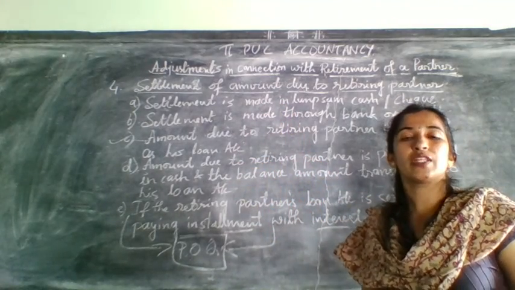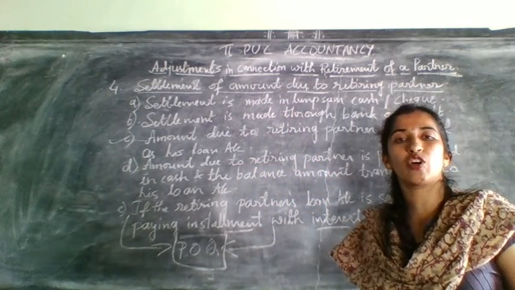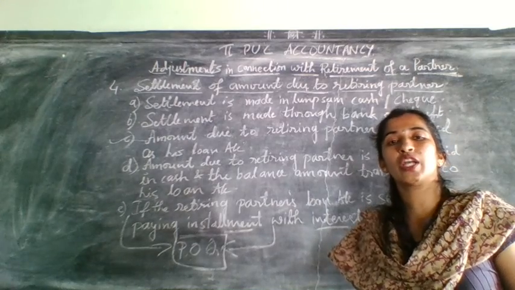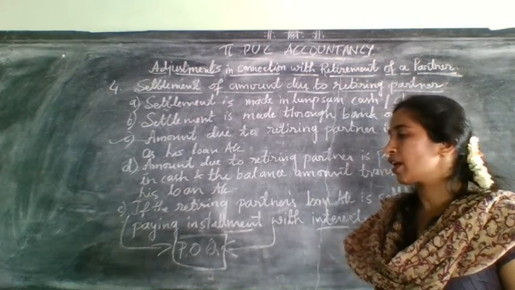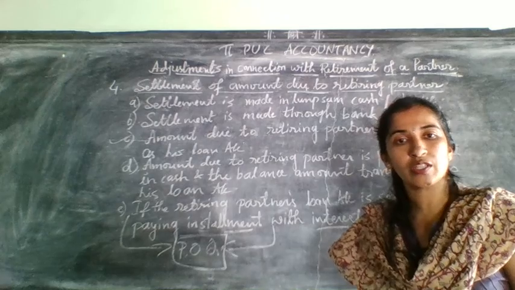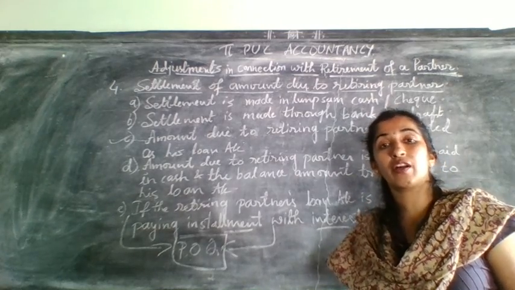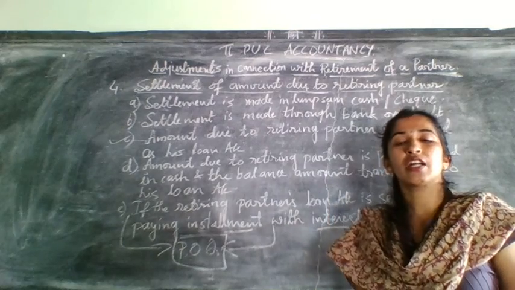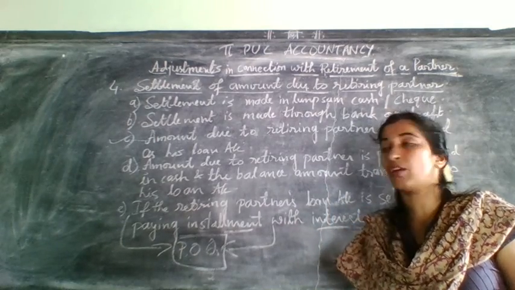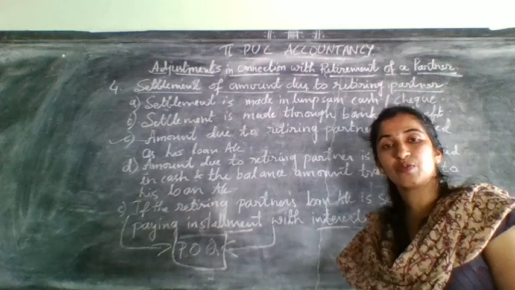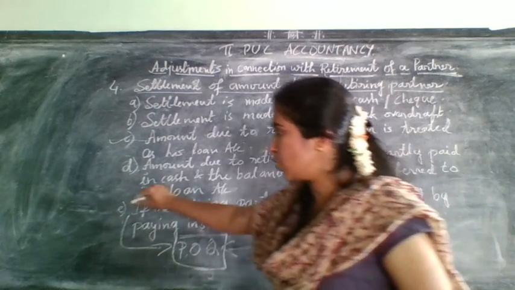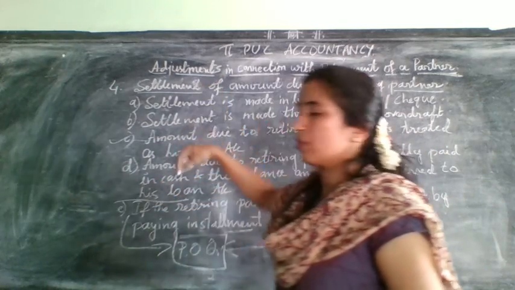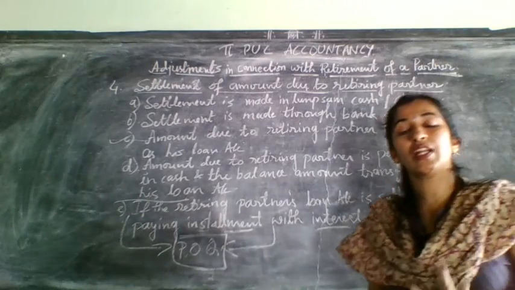and you can make out which type of settlement it is, whether it was paid in cash, or it was paid through check, or it was transferred to his loan account, or it was transferred to bank overdraft, or partially paid in cash, or partially transferred to bank loan, partially transferred to his loan account, and so on. This E will not come till 4, whatever it is. So that will come there.